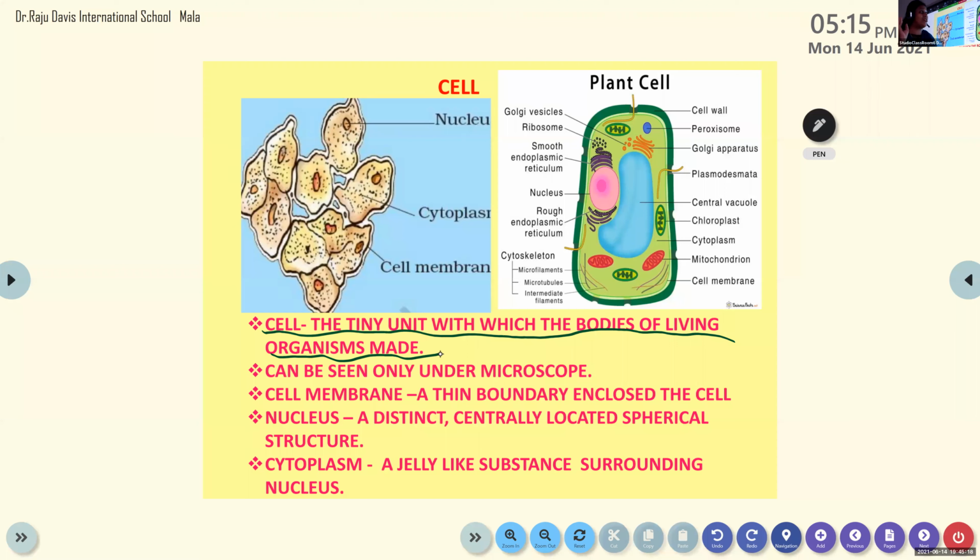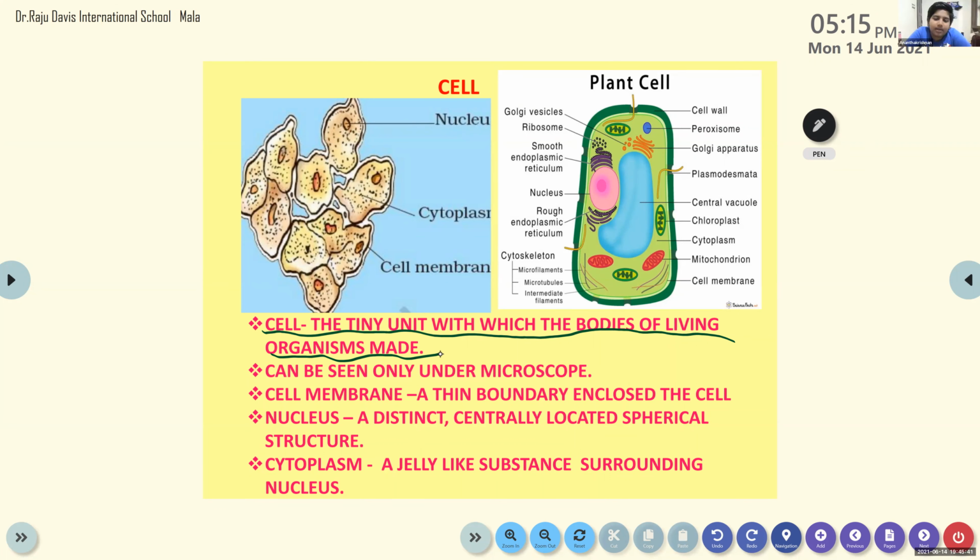So say the word cytoplasm. Okay. Nucleus, very simple. Say the word nucleus. Then third one, cell membrane. Say the word. Cell membrane.